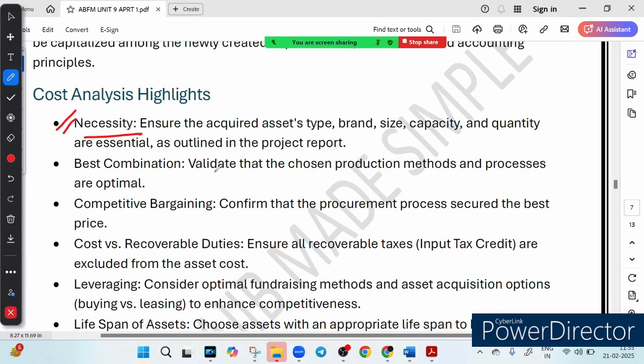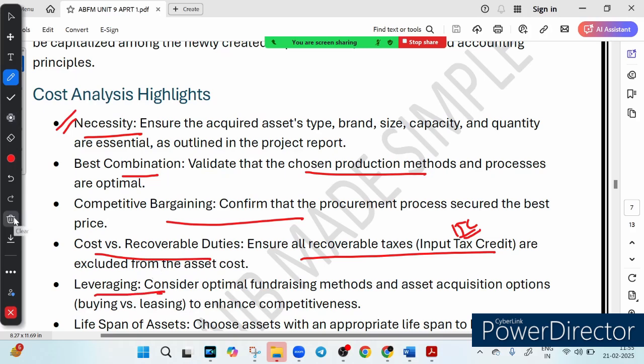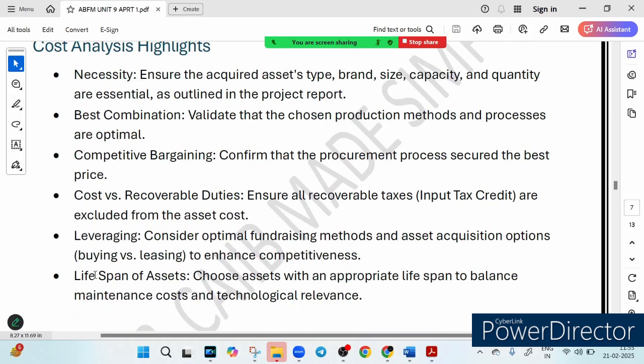Then, are we using the best production method? Means are we using the best combination? Did we get the best deal? That is called competitive bargaining. That is negotiation. It saves money. And finally, are we recovering all tax benefits, ITC, input tax credit? And should we buy or should we lease? That is called leveraging. These are the key questions which a business should ask. And also, does this asset have a long lifespan? So smart bankers and business owners focus on these details before approving big investment.